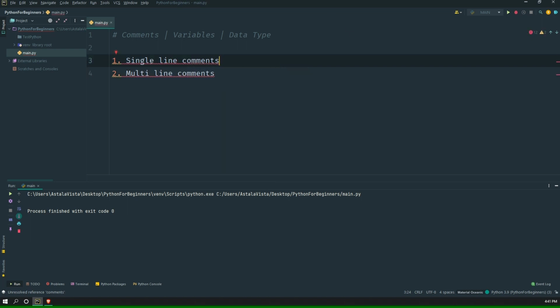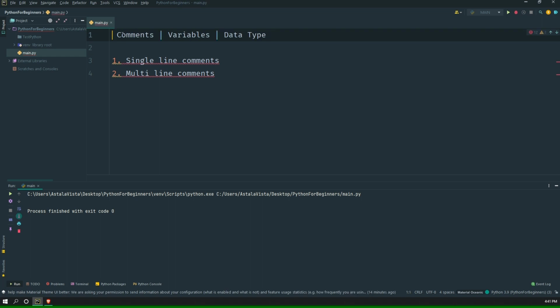So what are single line comments? As you can see, this text is gray, which means if I remove this hashtag from here, then it will show something like this, and if I add the hashtag here again, then it will be good, and there is no red underline under this text. So this is called a single line comment, which can be used in your code, or you can use this comment in every program.